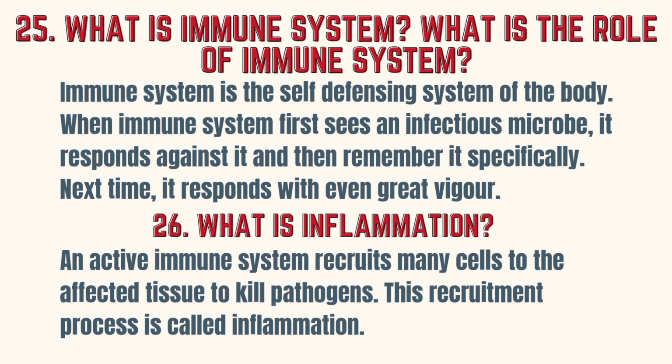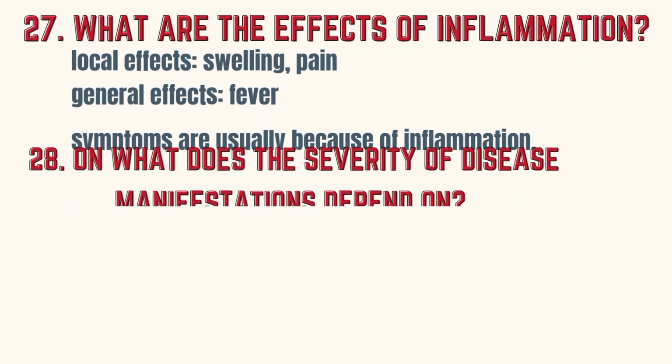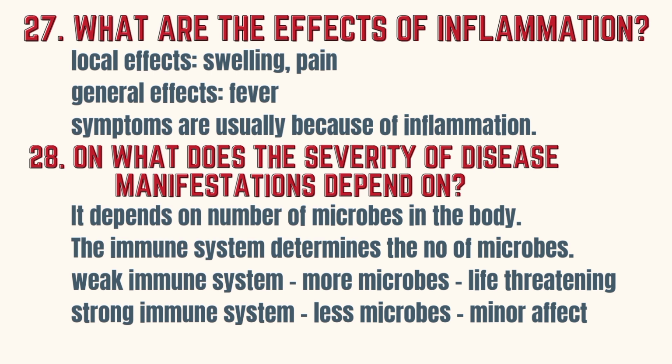What is inflammation? An active immune system recruits many cells to the affected tissues to kill pathogens. This recruitment process is called inflammation. What are the effects of inflammation? The local effects are swelling and pain, and the general effect includes fever. Symptoms are usually because of inflammation.